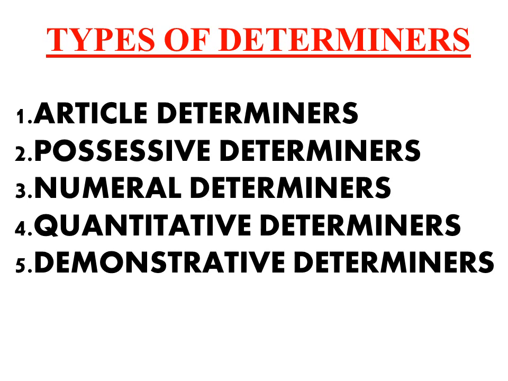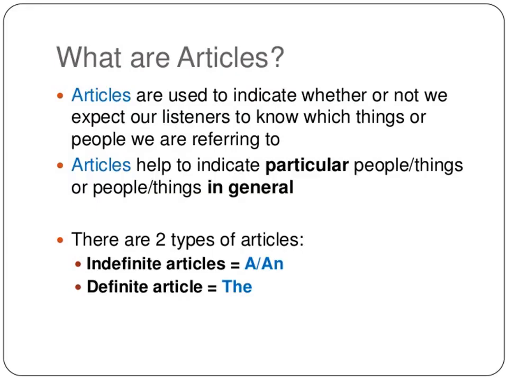So today we will discuss only article determiners. As you are much familiar with articles, you know what articles are. Articles are used to indicate whether or not we expect our listeners to know which things or people we are referring to. That means they help us to know the things or the people we are referring to, right? They help to indicate particular people, things in general. And there are 2 types of articles: indefinite articles, a or an, and definite article, the.